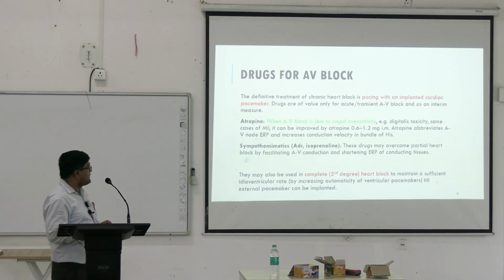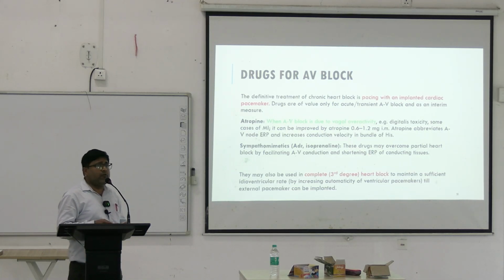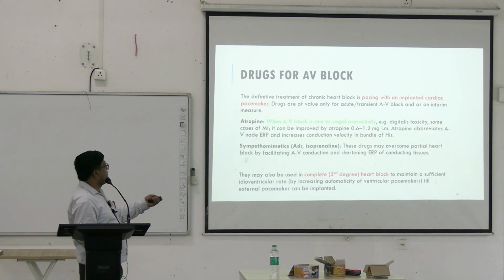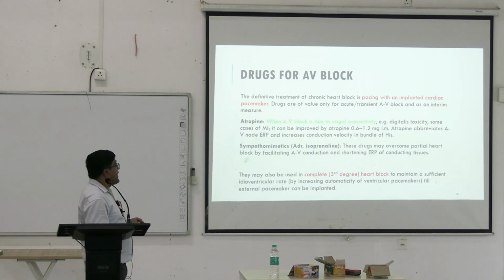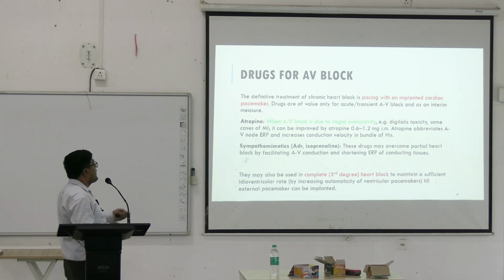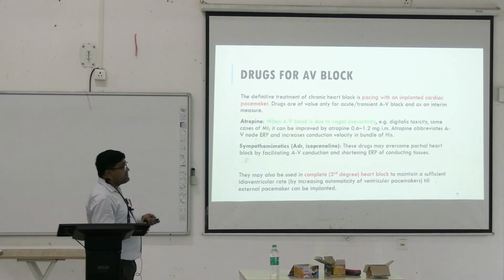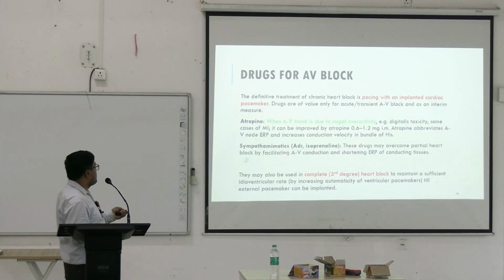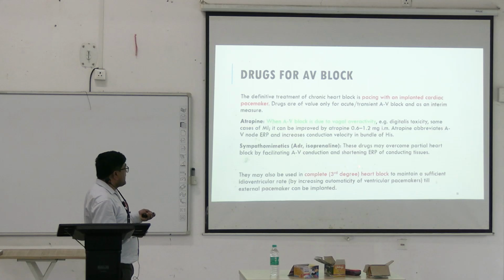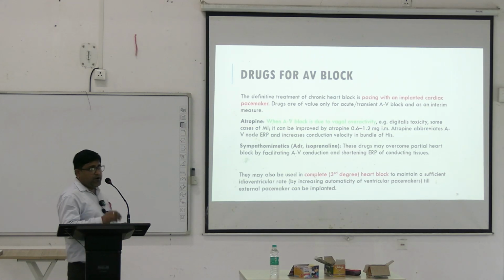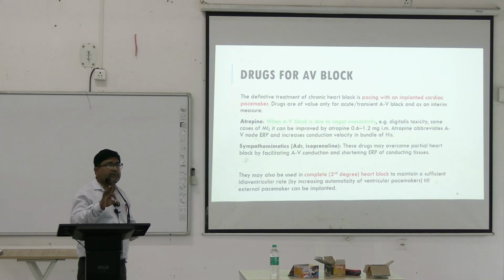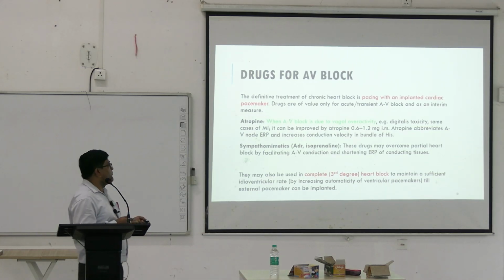Now, drugs for AV block. Definitely in the AV block, the treatment of choice is pacing with an implanted cardiac pacemaker. Drugs can be used transiently or in acute setting. Atropine can be used in AV block due to vagal overactivity. And among the sympathomimetics, isoprenaline can be used. These drugs may overcome the partial heart block by facilitating AV conduction and shortening ERP. They may also be used in complete heart block to maintain a sufficient ventricular rhythm transiently till we go for permanent pacemaker.